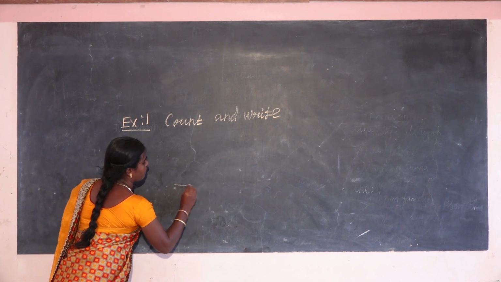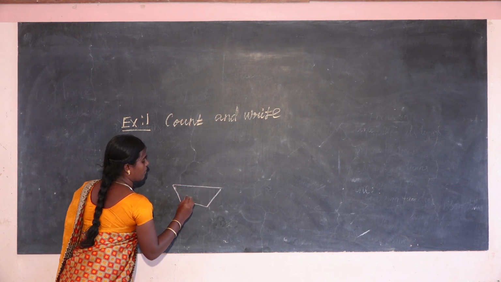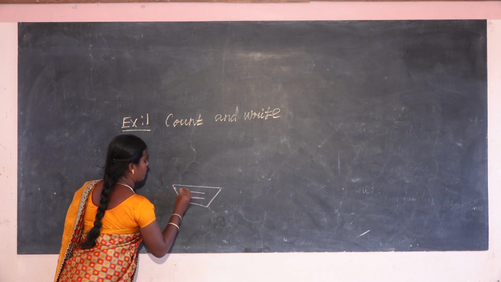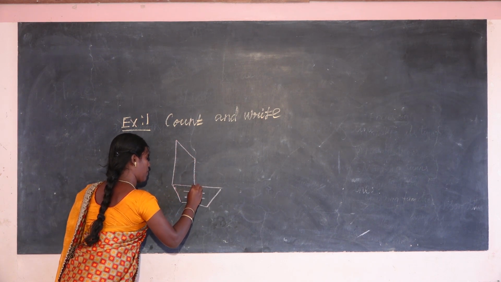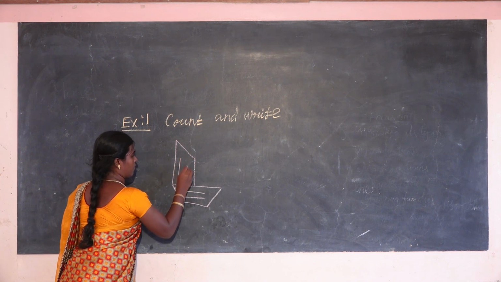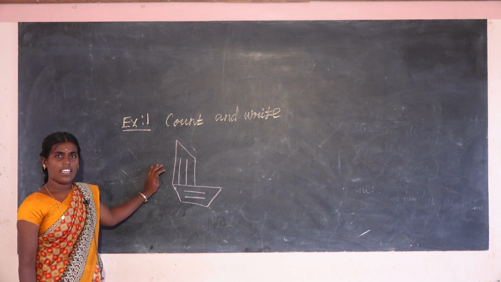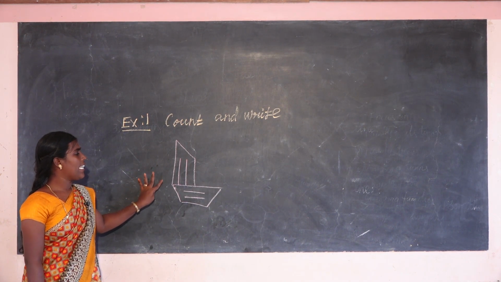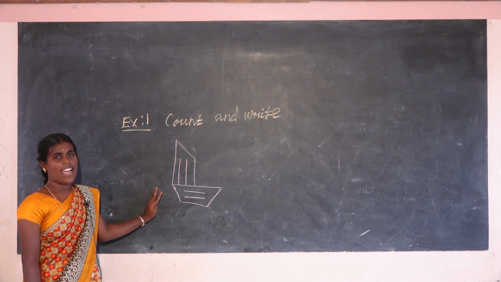First, everyone draw that picture in your notebook. Yes, everyone drew it? Now listen, here are different lines, you count and write.